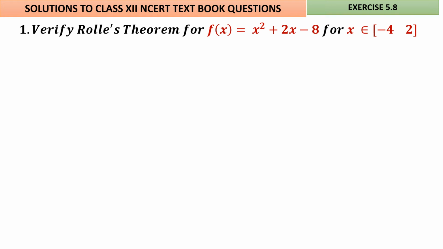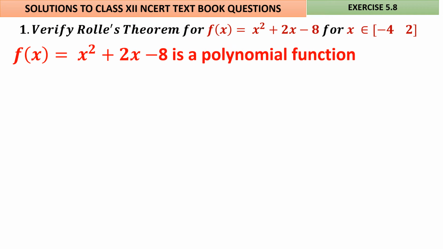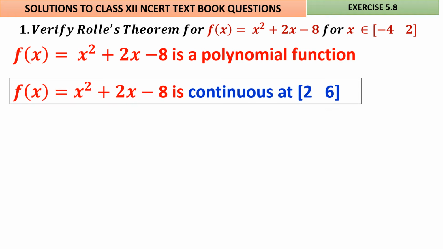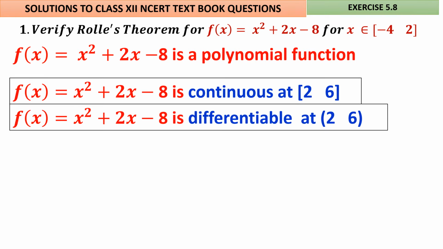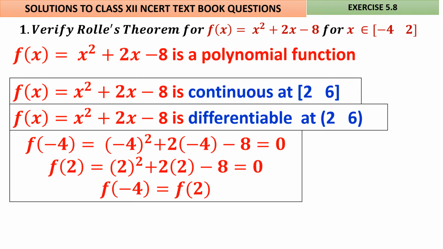Well, let us try to answer the questions from exercise 5.8. Verify Rolle's theorem for x square plus 2x minus 8 for x belongs to minus 4 comma 2. F of x is a polynomial. Therefore, it is continuous. And definitely it is differentiable. You can write directly, but remember differentiable is in the open interval, to be on the safer side. And f of minus 4 is 0 and f of 2 is 0, by putting x equal to minus 4 and x equal to 2 in the given function.